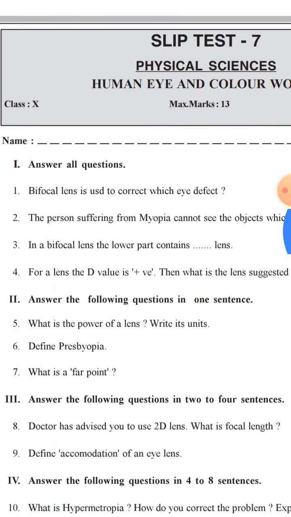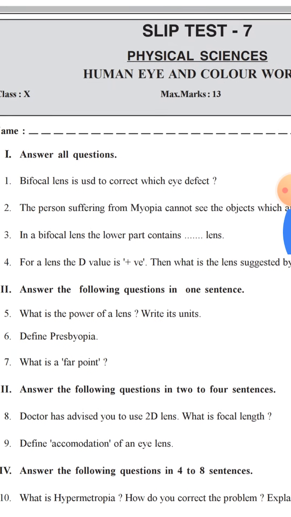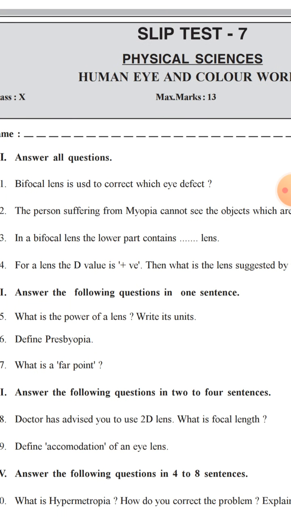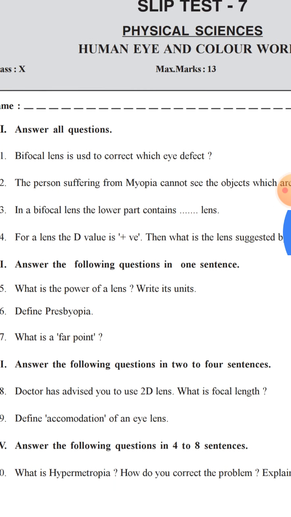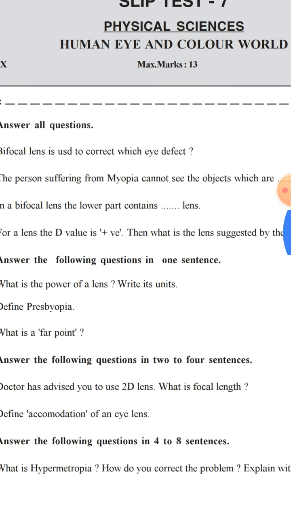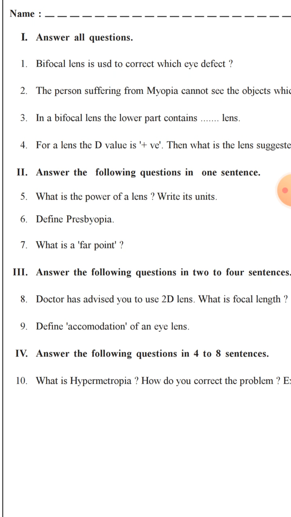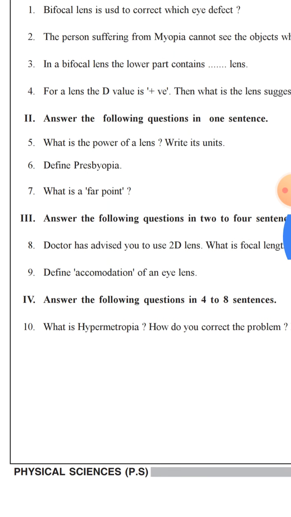Next lesson. Bifocal lens is used to correct eye defect. The person suffering from myopia cannot see the objects which are dash. In bifocal lens, the lower part contains dash lens. For a lens, if D value is positive, then what is the lens suggested by the doctor? What is the power of a lens? Write its units. Define presbyopia and what is a far point?